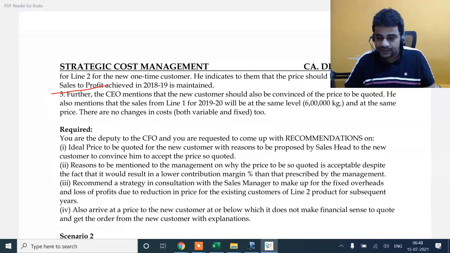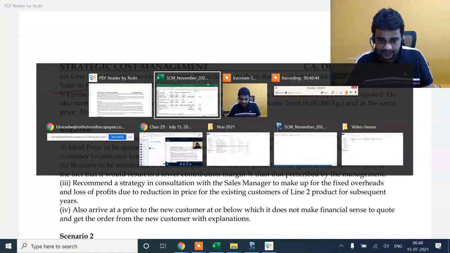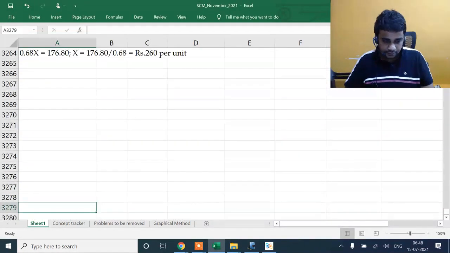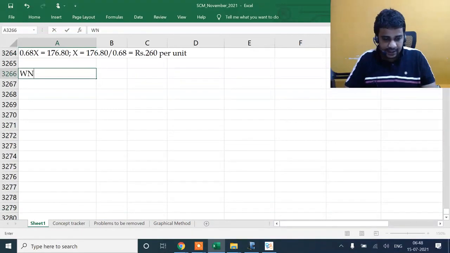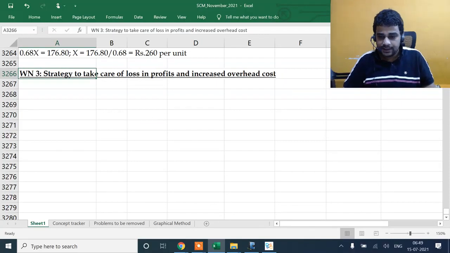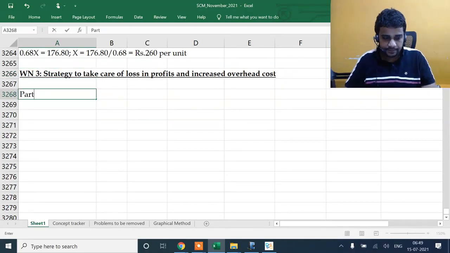I'll just tell whatever strategy they have adopted. But you can make any strategy. Next, working note 3. Strategy to take care of loss in profits and increased overhead cost.